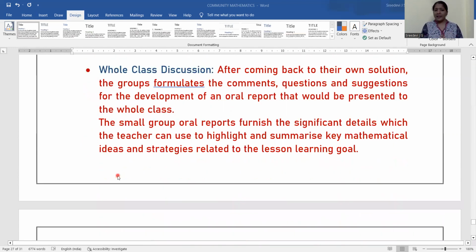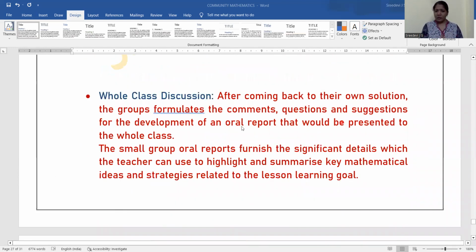Then the whole class discussion. After coming back to their own solutions, the groups formulate the comments, questions and suggestions for the development of an oral report that would be presented to the whole class. After the formation of the solutions and the comments listed out of the group discussions, they can be presented in front of the whole class. The teacher can note it down or write it visibly in front of them so that complete awareness is given to all the group members.